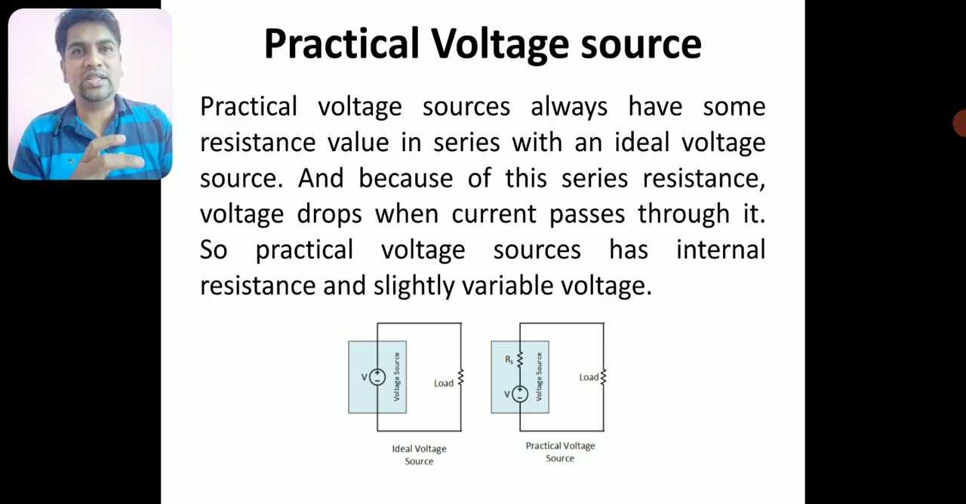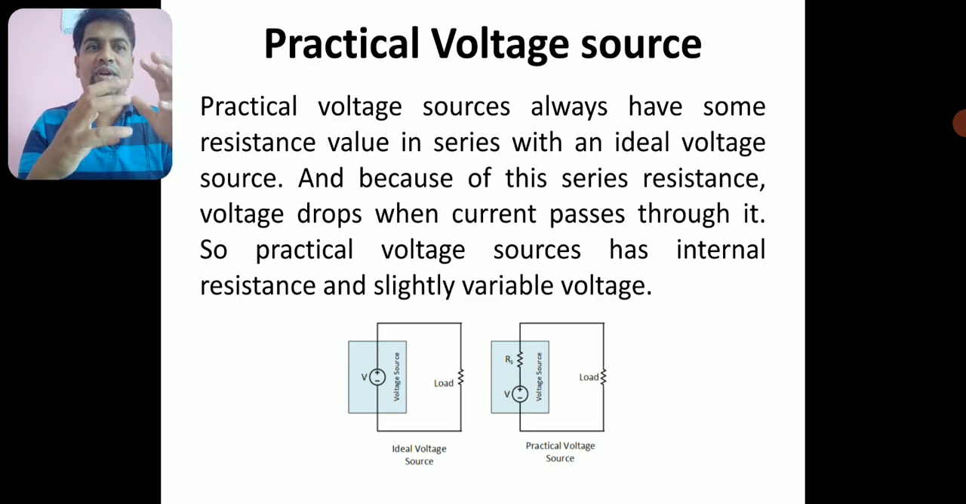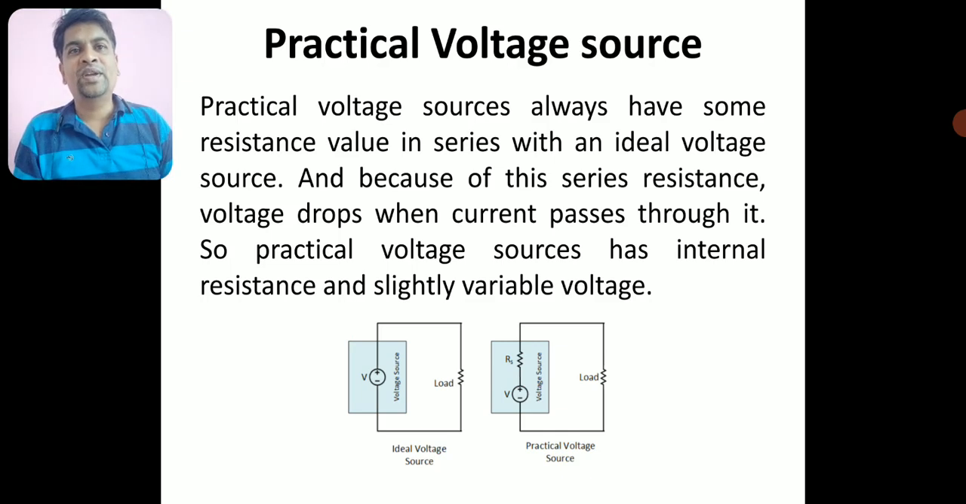But look at the second circuit, which is a practical voltage source. It has some series resistance connected to the ideal voltage source, and this makes a practical voltage source. Therefore there will be some voltage drop across this resistance, so you cannot have an exactly constant voltage delivered from this network to the load resistance. There is some slight variation in the voltage across the terminals of this voltage source.